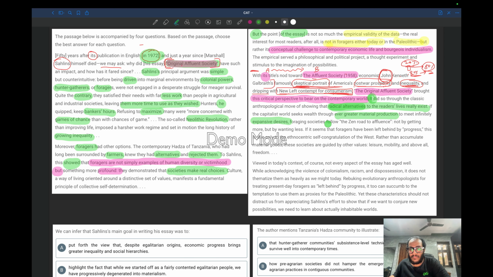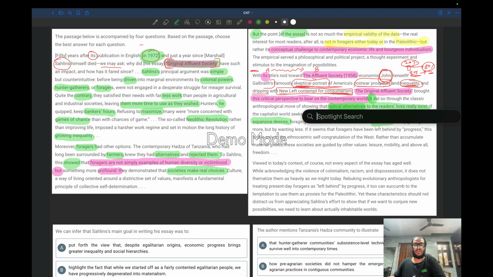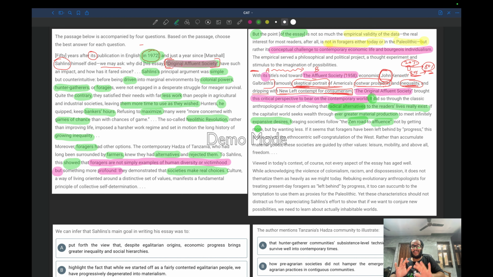Now, the foraging societies, these foragers follow the Zen road to affluence. Let us see what affluence is. It is a state of having a great deal of money. That means you're rich. So foraging societies follow the Zen road to affluence. So what is the Zen road? Not by getting more. So foragers are saying no, no, no, we don't want money to be rich. For us, money does not make us rich. Money does not make us affluent.